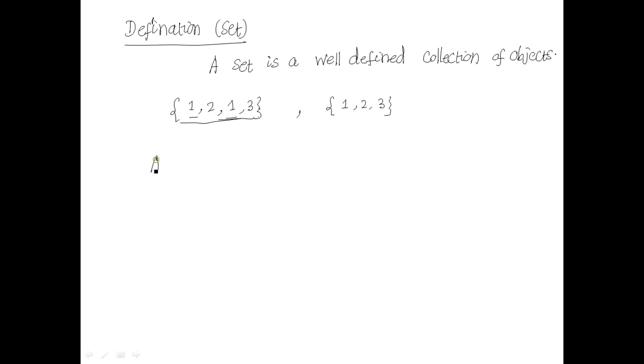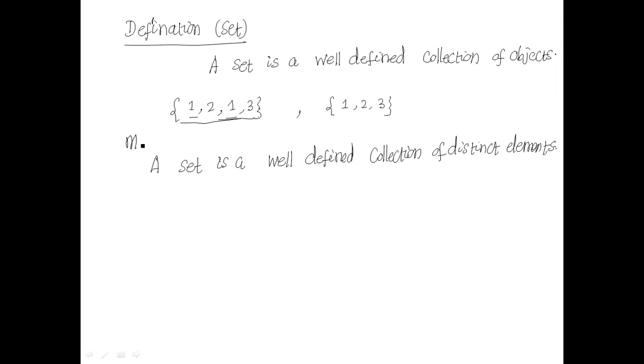So a set is a well defined collection of distinct elements, right? That is more precise, more particular. Now that means a set is a well defined collection of distinct elements.